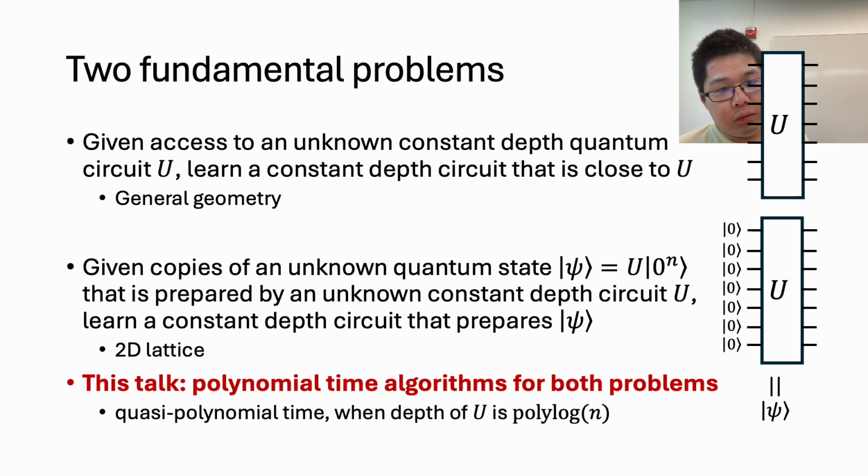So in this talk, we will show polynomial time algorithms for both problems. The algorithm for the first problem works for general geometry, while for the second problem, the algorithm works on a 2D lattice. In addition, the algorithms in this talk also work when the depth of U increases from constant to polylog n. In this case, the algorithm runs in quasi-polynomial time.